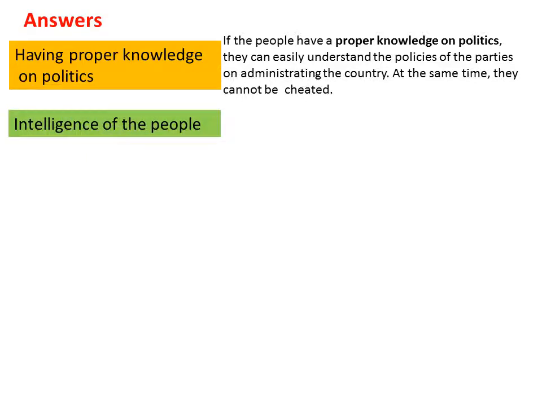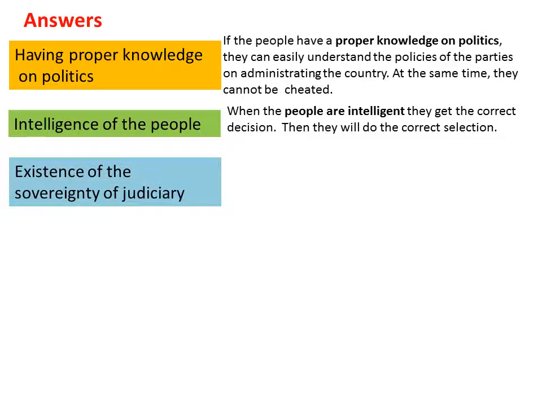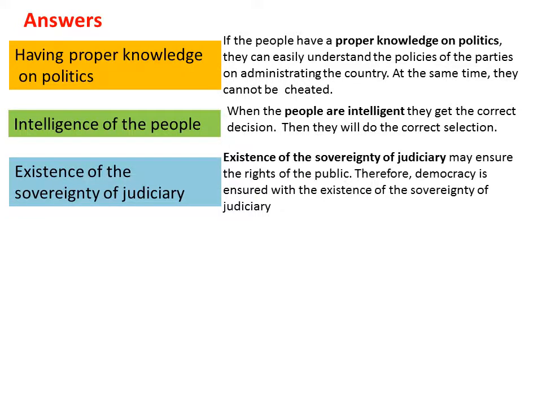Intelligence of the people. When the people are intelligent, they get the correct decision. Then they will do the correct selection. Existence of the sovereignty of judiciary. Existence of the sovereignty of judiciary may ensure the rights of the public. Therefore, democracy is ensured with the existence of the sovereignty of judiciary.